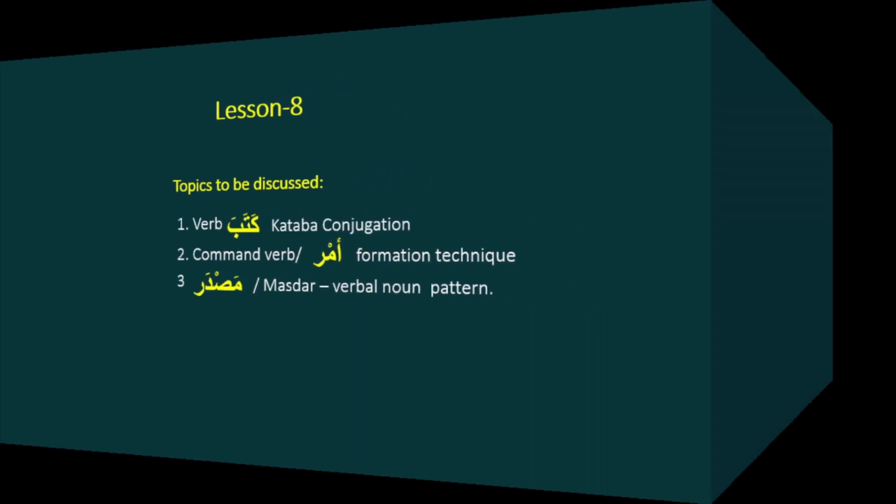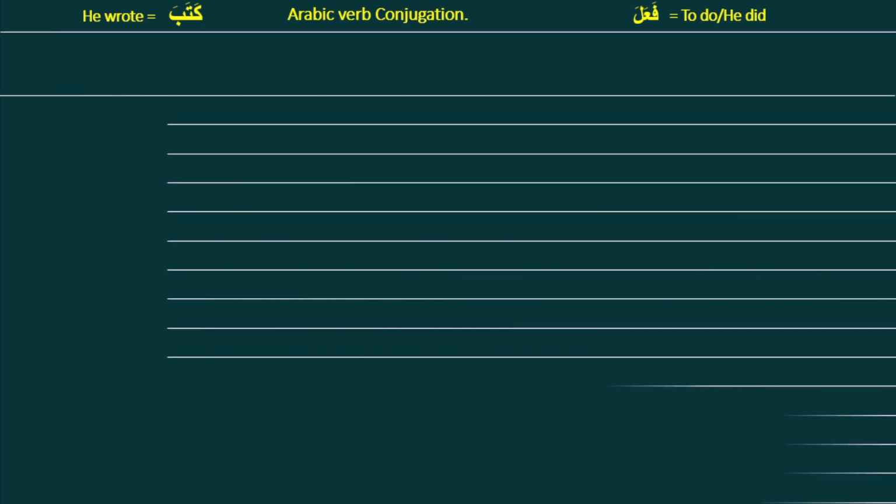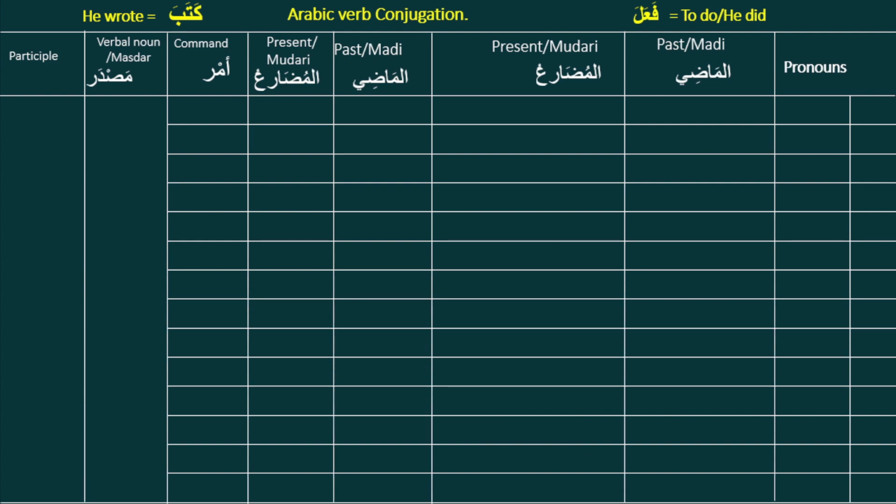So let's start with the verb conjugation table first. We will draw a table. In this table, the first part here we will put the fa'ala verb for all the pronouns that we have derived in our previous lesson number 7.